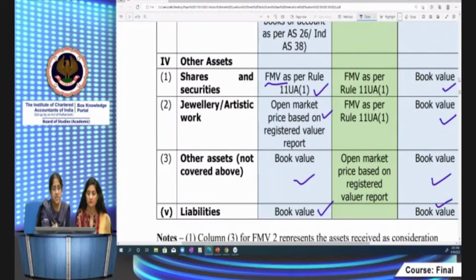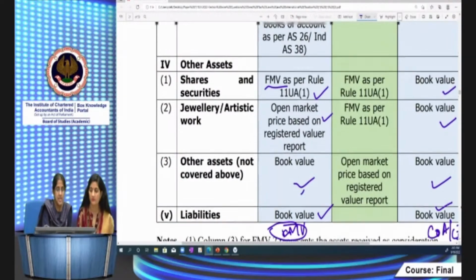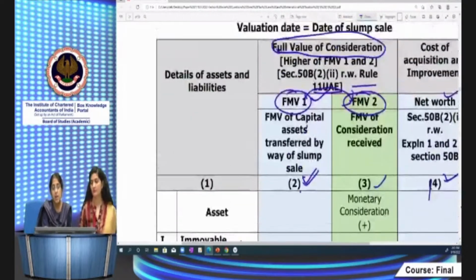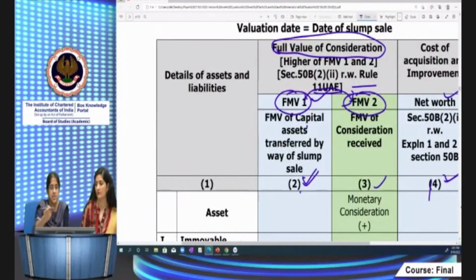So now this way you have to add the total value of assets, reduce the value of liabilities, you will get FMV1. Here you will get cost of acquisition, cost of improvement for the purpose of this when you do it in this third column. Second column is what? Second column is the FMV of consideration received. The higher of these two will be the full value of consideration.